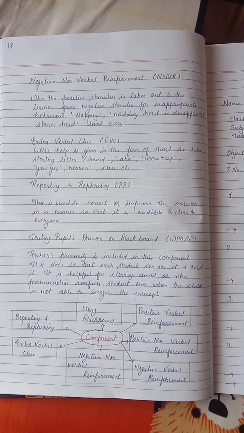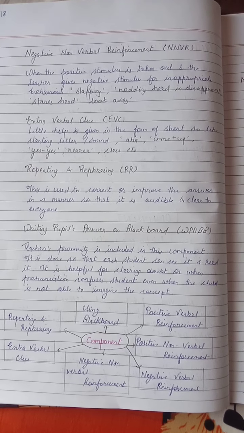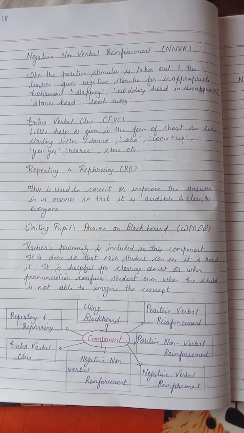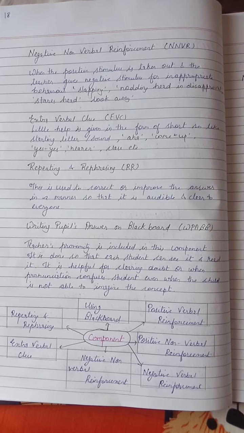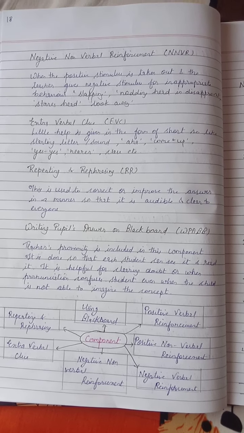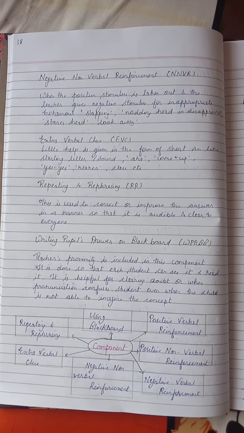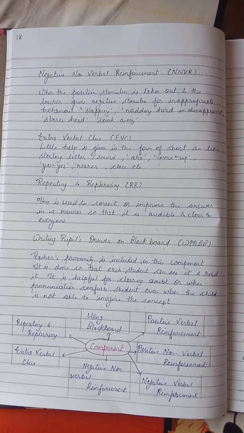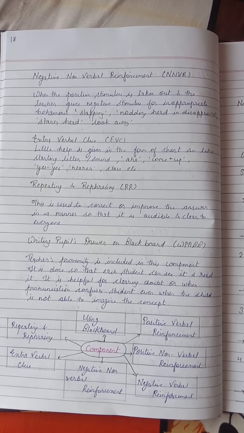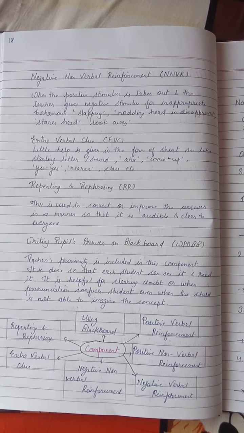The next component is extra verbal clue, EVC. Little help is given in the form of short clues, like a starting letter sound, or words like aha, come up, yes, nearer, etc. Then repeating and rephrasing. This is used to correct or improve the answer in a manner so that it is audible and clear to everyone.